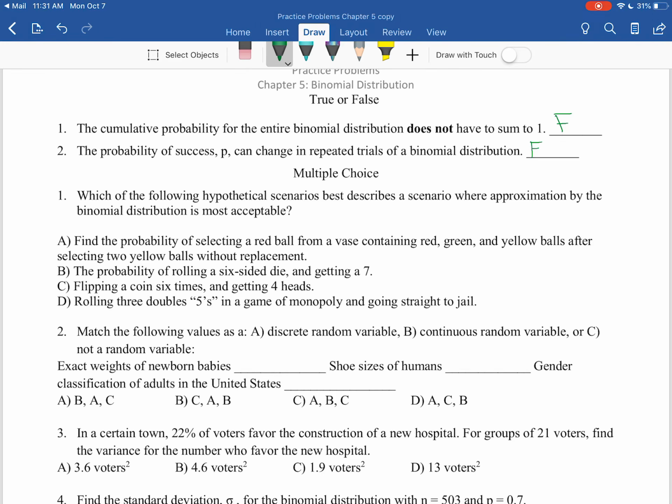Next part is we have a multiple choice scenario. Once again, going with binomial distribution, the probability P cannot change, and our value of N, the total number that we're dealing with, is not going to change. So reading these scenarios, you can see that our probability is either changing or it's non-existent, and then the key part is which one is the best scenario for a binomial distribution, for most acceptable, and that'd be answer number C.